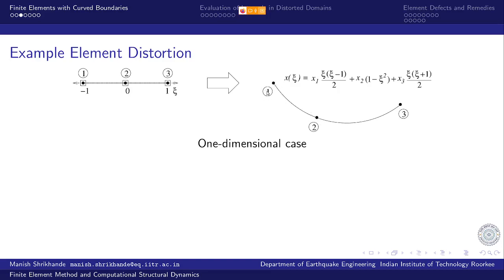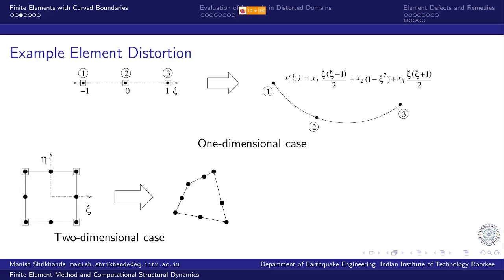So coordinate of node 1 is mapped onto x1, node 2 is mapped onto x2, and node 3 is mapped onto x3. And in terms of x1, x2 and x3, I get a continuous variation of x with respect to xi. So that is what we have as parametric mapping with respect to xi in the one-dimensional case.